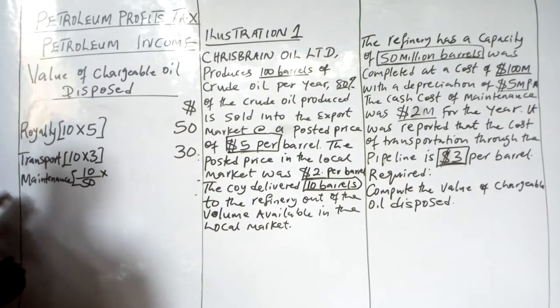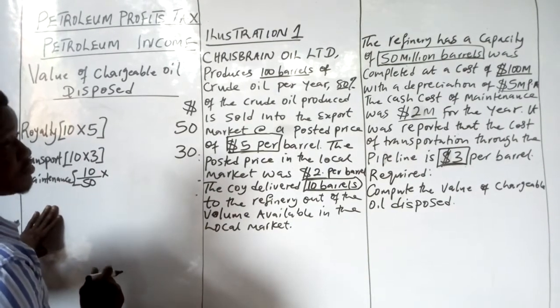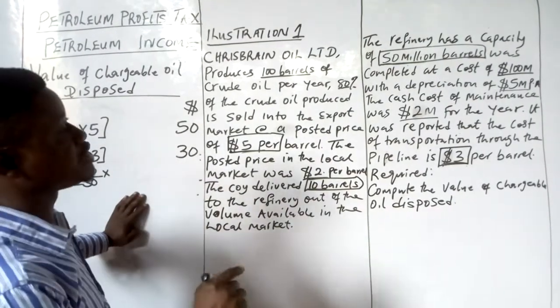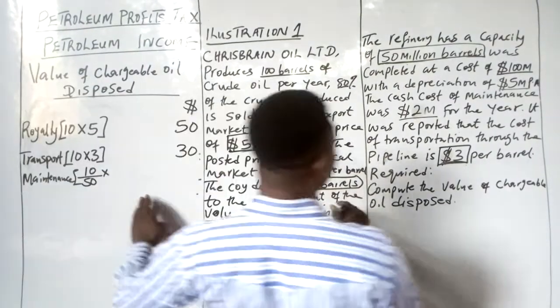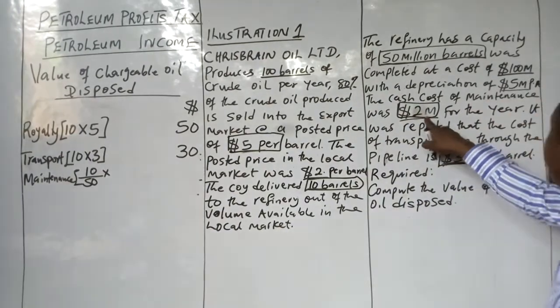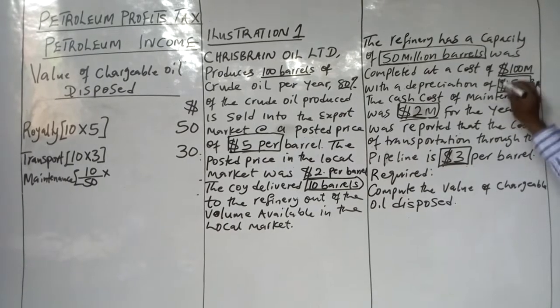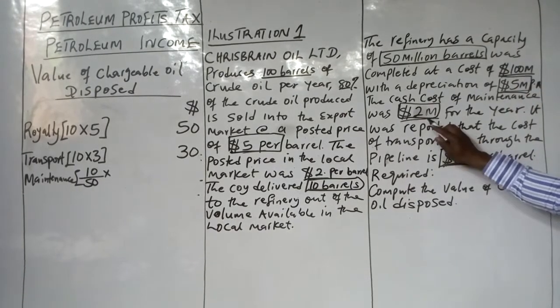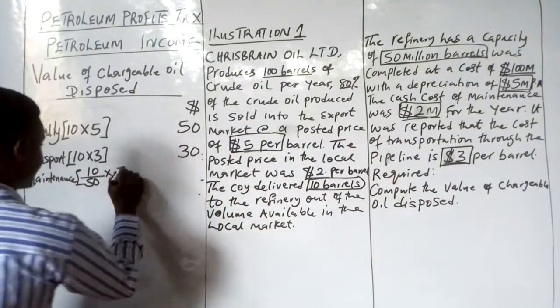Multiply by the total cost of maintenance. The total cost of maintenance will include the cash cost plus the non-cash cost. The cash cost here was given to us as 2 million, while the non-cash cost is the depreciation, which was given as 5 million. So 2 million plus 5 million will give us 7 million.